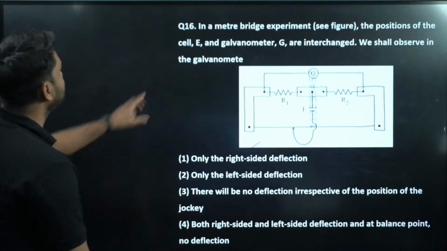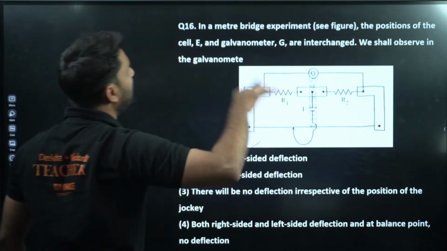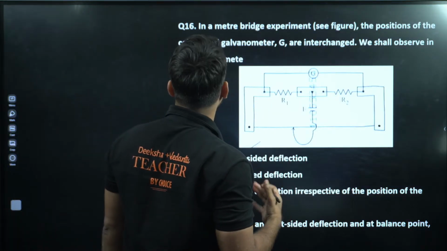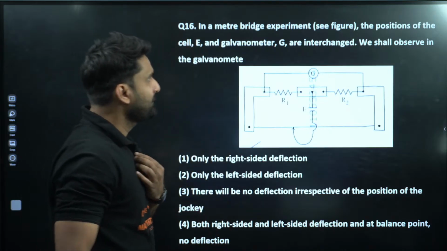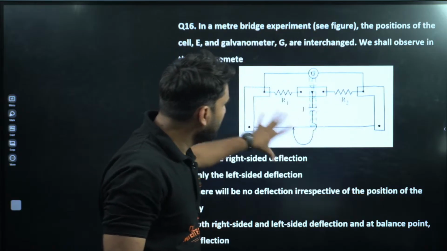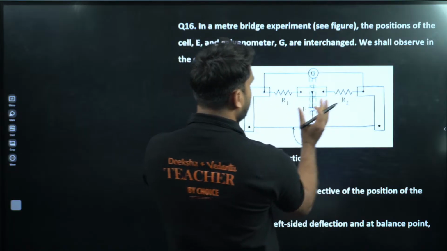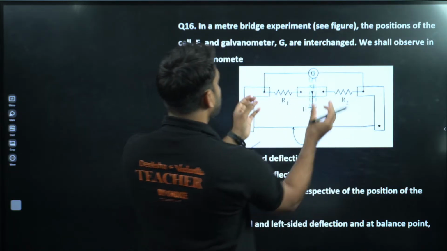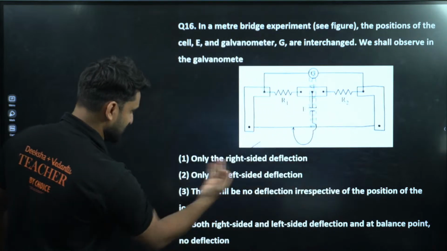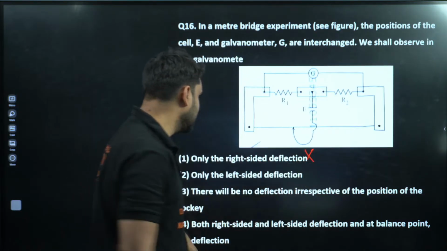Now moving to next. In a meter bridge experiment, the positions of the cell E and galvanometer G are interchanged. We shall observe in the galvanometer. Okay, the question is logical, a very simple question. In a meter bridge experiment, when the positions of E, meaning the battery or whatever cell is there, and the galvanometer are interchanged, what will be the right condition? Only right side deflection is given here. This is absolutely wrong.